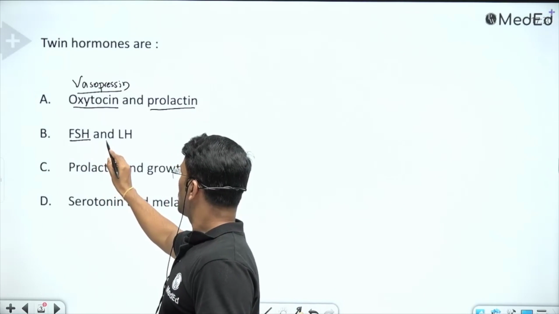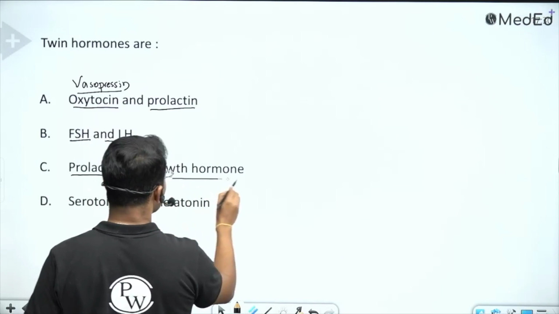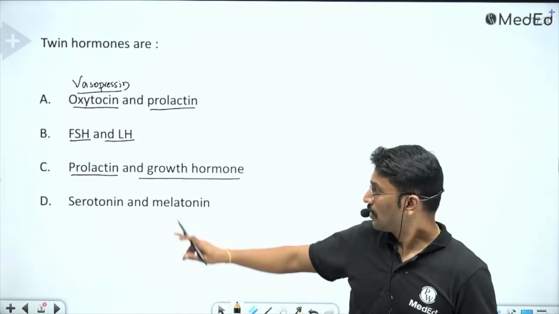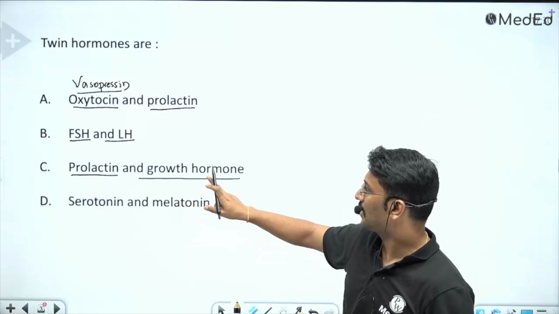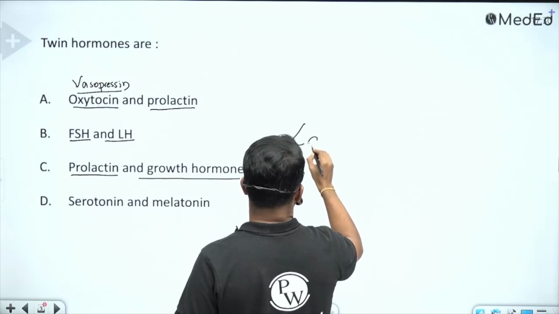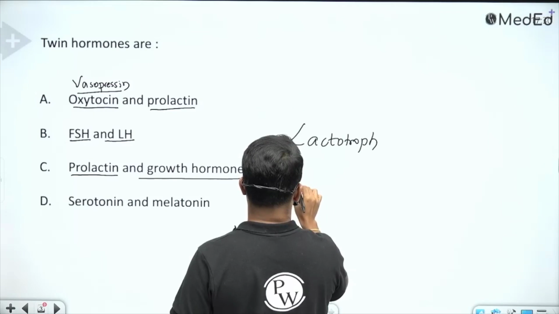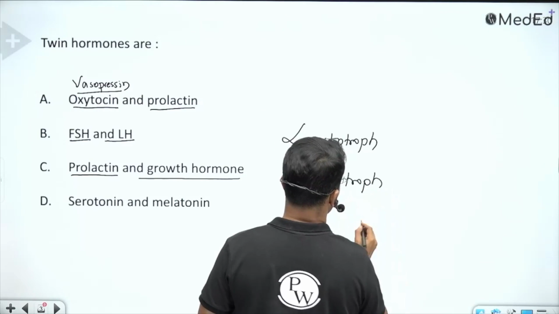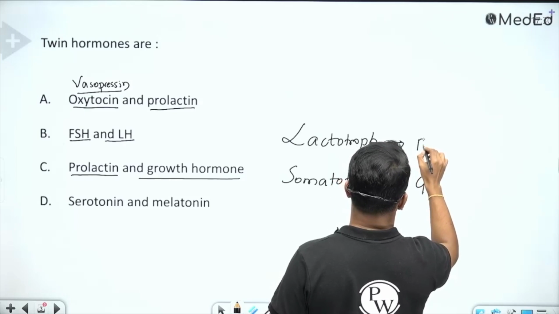Okay. I can say the same for FSH and LH, but when it comes to prolactin and growth hormone, there are a lot of similarities. Can you count the similarities between prolactin and growth hormone? Number one, the cells that secrete prolactin are called lactotrope cells, and the cells that secrete growth hormone are called somatotrope cells, right? Both of these cells are present in the anterior pituitary. Somatotropes secrete growth hormone and lactotrope cells secrete prolactin.